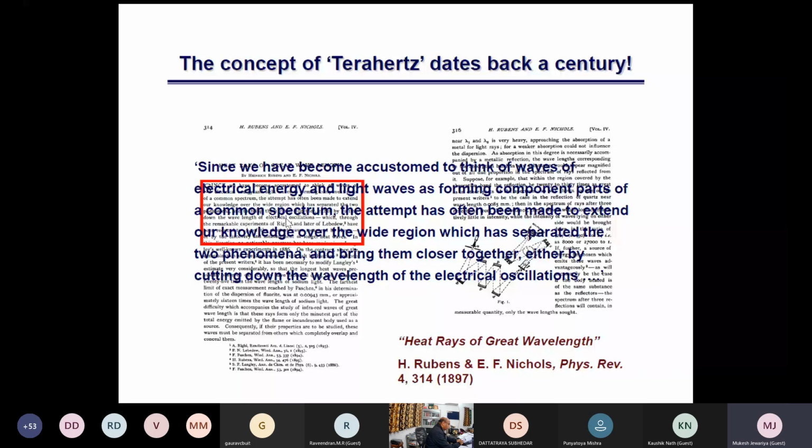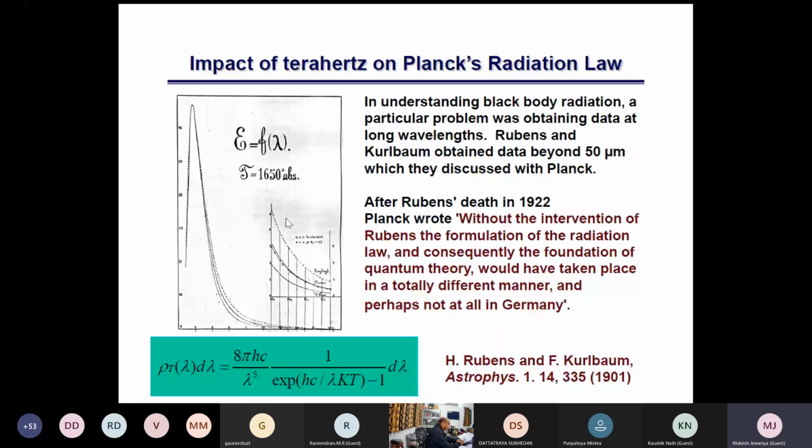Then when Planck was solving his black body radiation formula, he said that without the intervention of Rubens, the formulation of the radiation law and the foundation of the quantum theory, whatever we are learning today as quantum mechanics, would not have been possible. The foundation of that quantum mechanics was not electromagnetic in general, but terahertz.